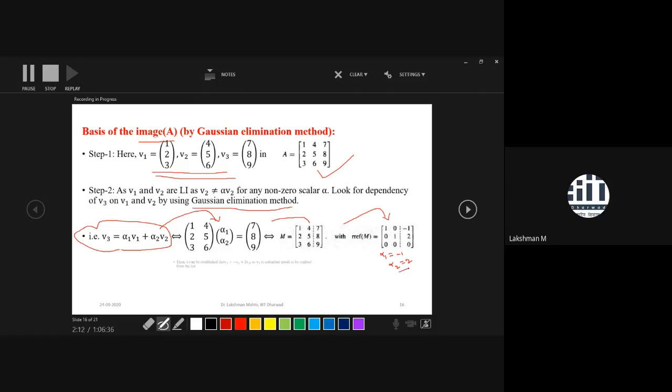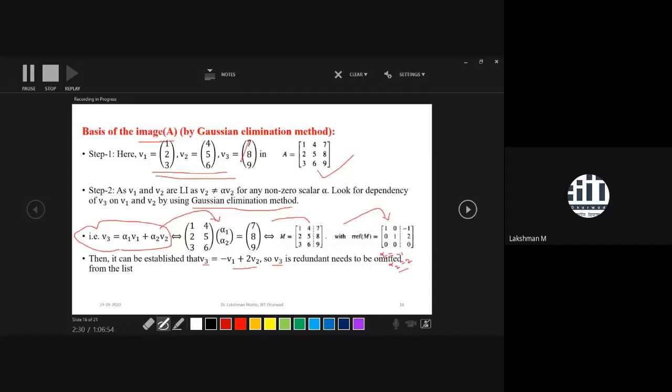It simply signifies that V3 is actually a linear combination of V1 and V2. That means V3 equals minus V1 plus 2 times V2. So we can say that V3 is redundant, and we need to omit it from the list.